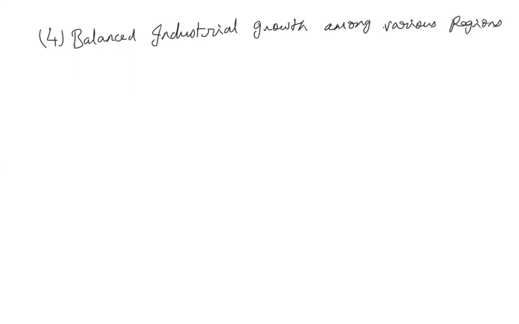So all those have to be included when the government is actually implementing the industrial policy resolutions and developing the industries accordingly. Okay. So meaning what? Industries have to be developed in the backward regions. So that's the reason in the second 5-year plan, the 3 major iron and steel industries were established under the public sector.